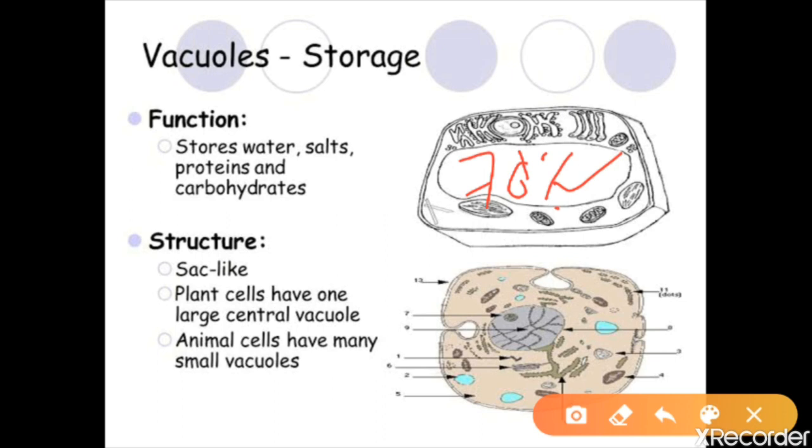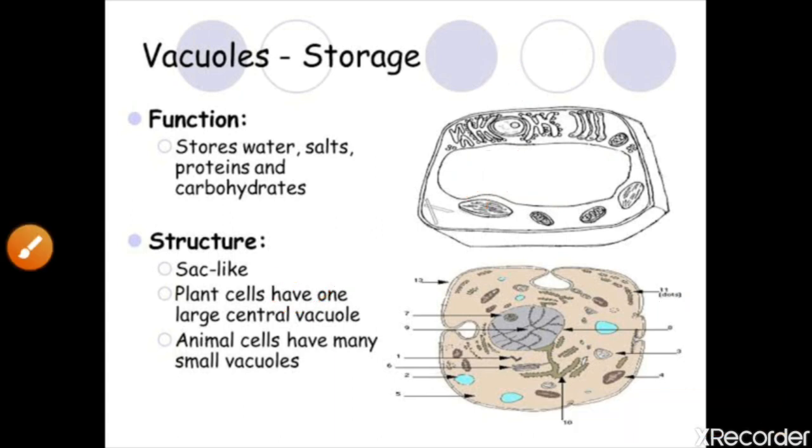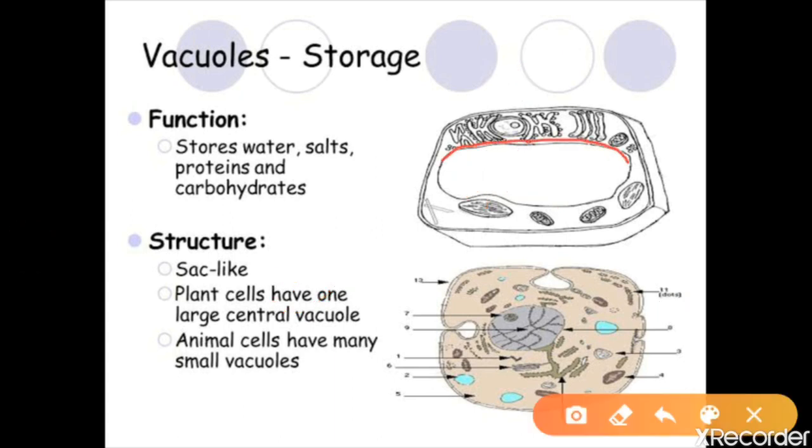The structure is a sac-like structure. Plant cells have only one large central vacuole. That means over here it is the plant cell, and this is the animal cell. You can all see that it contains a large vacuole. Now the last point: animal cells have many small vacuoles. In animal cells, the vacuoles may be present or may be absent. If present, they have no work.